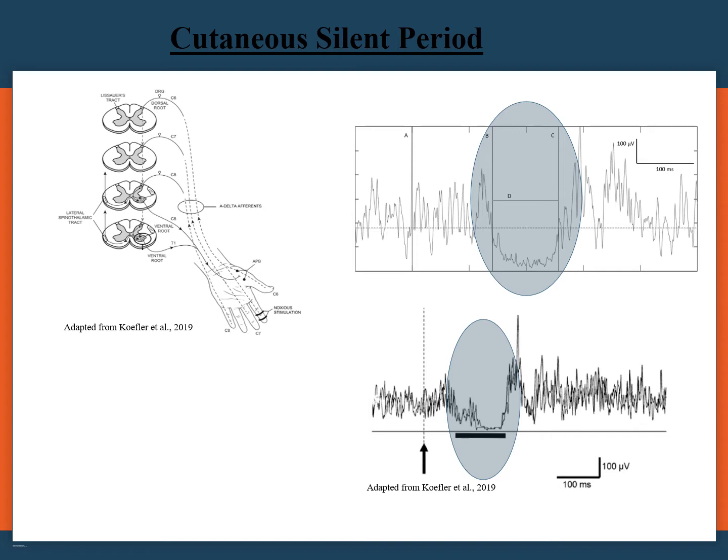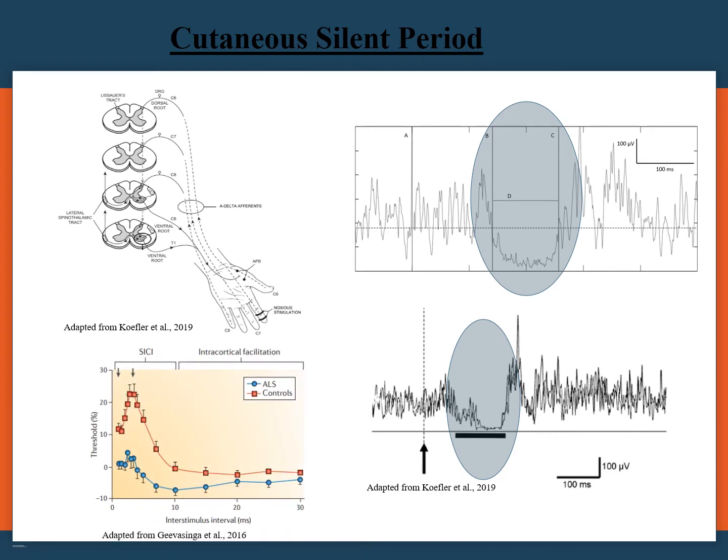Motor neuron diseases are a group of neurodegenerative disorders characterized by dysfunction of either or both upper and lower motor neurons. In this group of diseases, loss of inhibition at the cortical level is a well-studied phenomenon. In amyotrophic lateral sclerosis, the CSP has scarcely been studied. The main goal of our study was to investigate CSP latencies and duration in different phenotypes of motor neuron diseases categorized by the severity of the upper motor neuron signs.